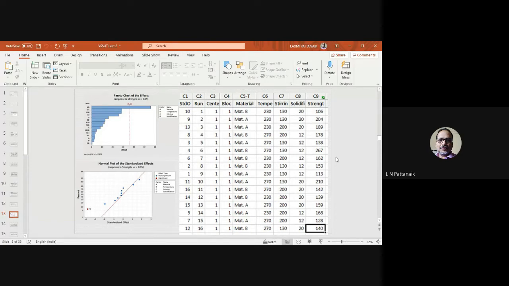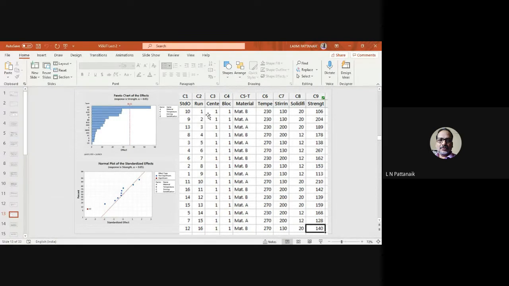Here you can see this is the data window. C1 is the standard order. This is the number of runs. Then this is center point, which is by default 1, and block is 1 in this case. Now these columns, the material, temperature, stirring, and solidification, are generated by the software. Of course, it is not an orthogonal array, it is full factorial, but all the possible combinations will be mentioned.